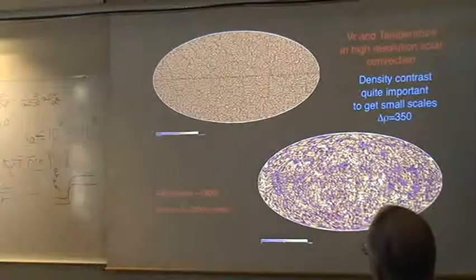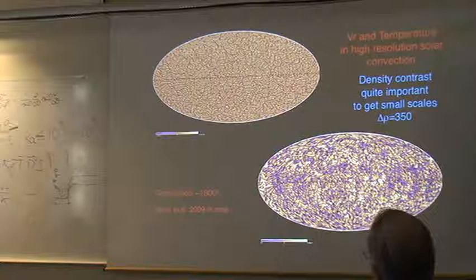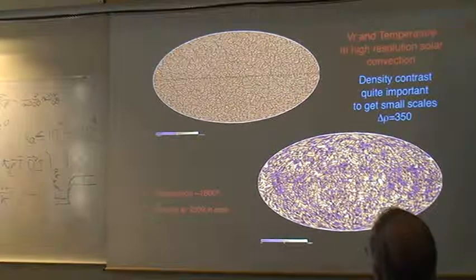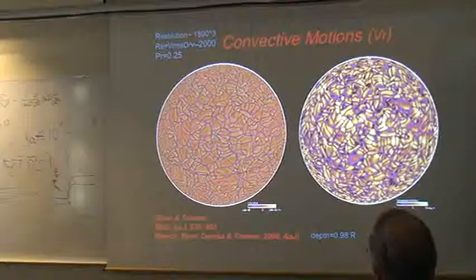So the question is now we need to push the Reynolds number. These are very costly simulations, equivalent to 18,000 cubed, or perhaps even more. Can you go closer to the surface now? No, I don't have a treatment of that.